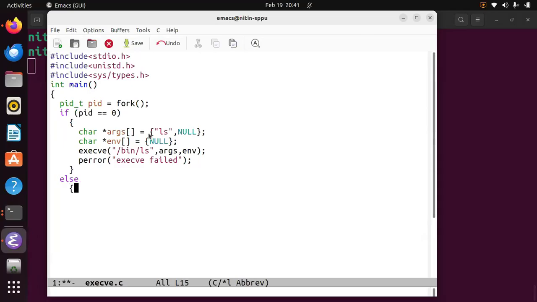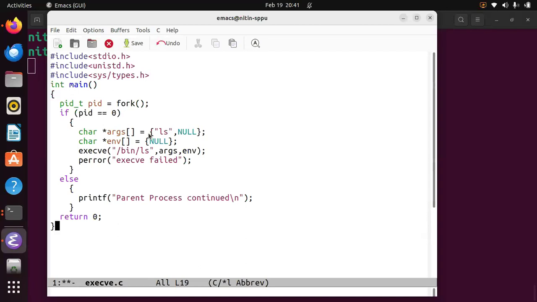Else printf parent process continued. So this is our code, and then just complete this. Write return 0. Our code is completed.